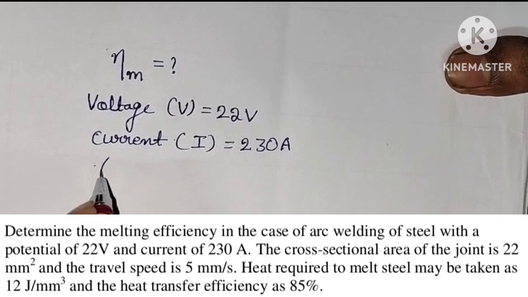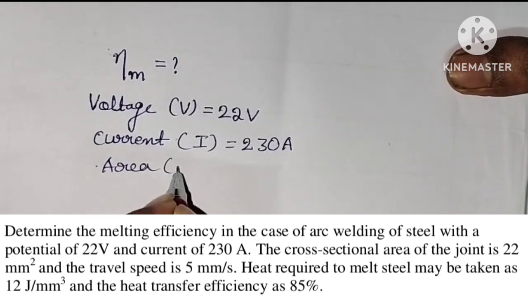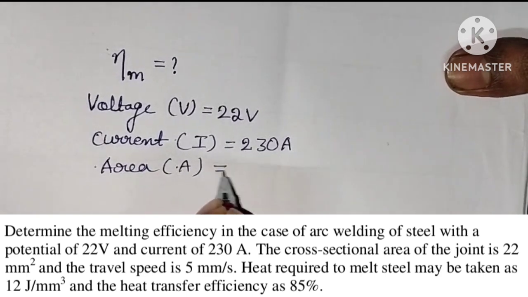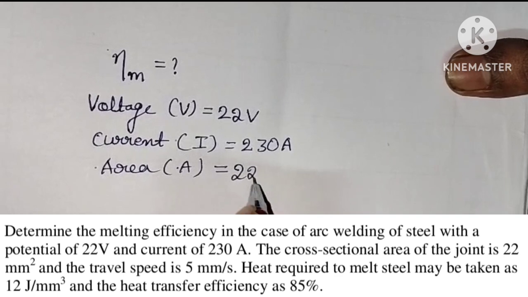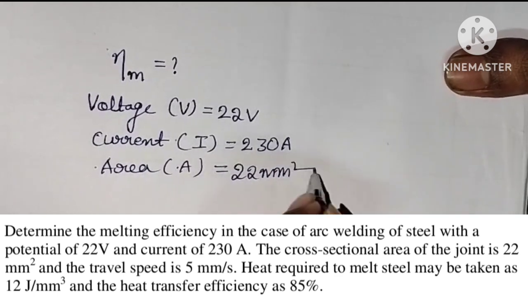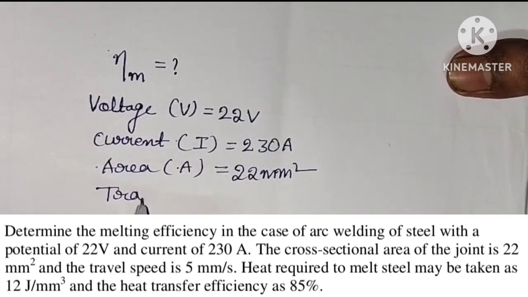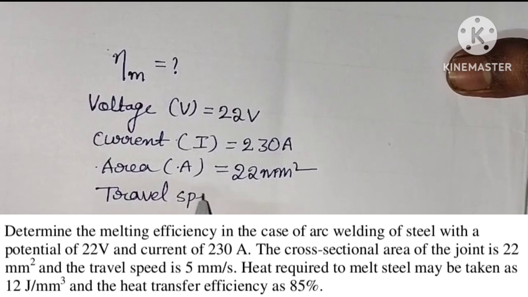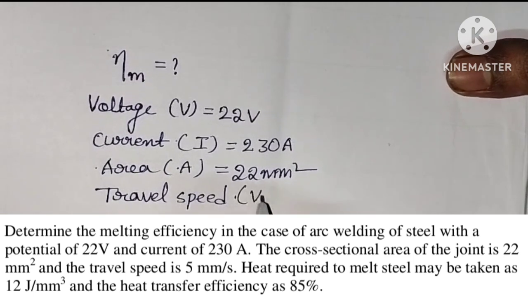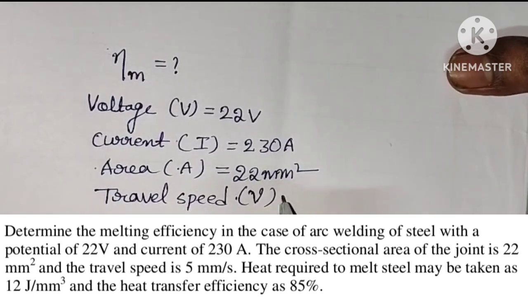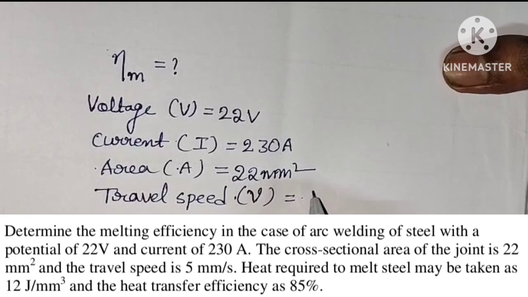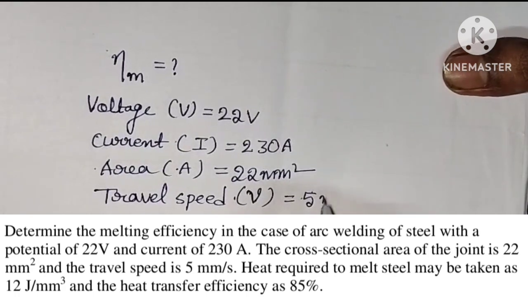So area of the joint A is equal to 22 mm square, and travel speed V is equal to 5 mm per second.